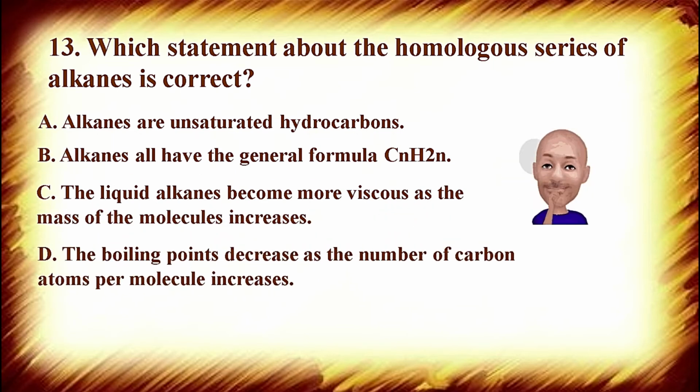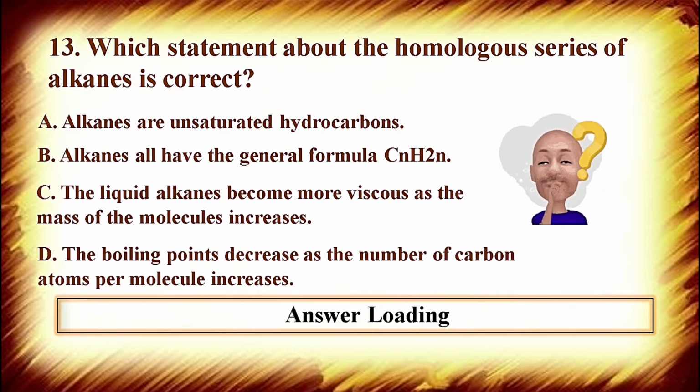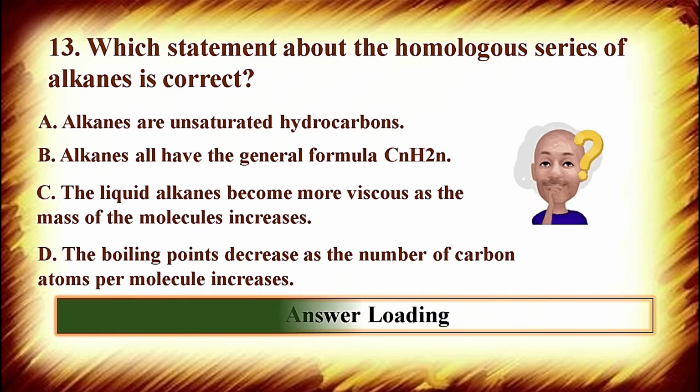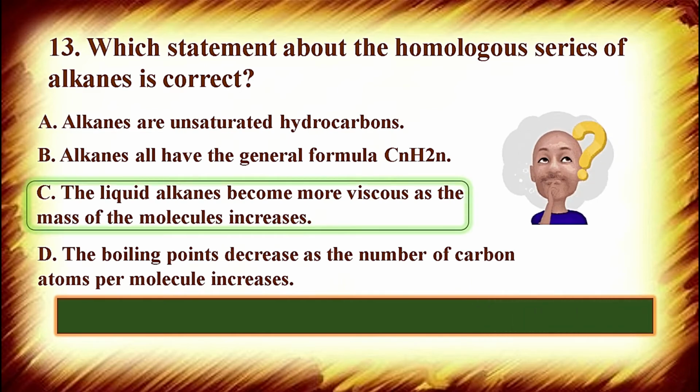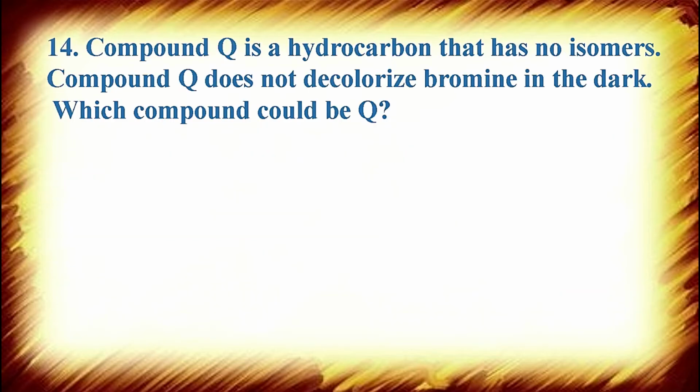Option D, the boiling point decreases as the number of carbon atoms per molecule increases. And the correct answer is option C, the liquid alkanes become more viscous as the mass of molecules increases, because the number of carbon atoms will increase, molecular mass will increase, so viscosity will also increase due to more intermolecular forces.